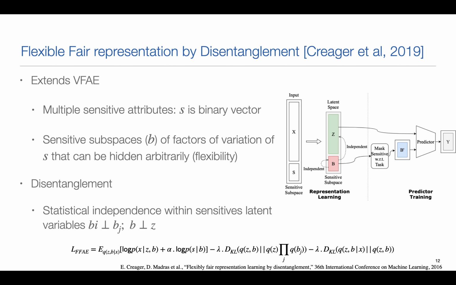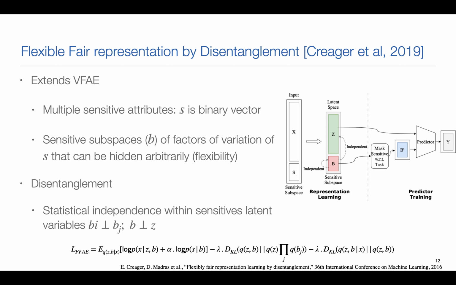This technique is said to be flexible because after the representation learning, based on the assumption that elements in B are independent, they can hide just some of them to satisfy some fairness criteria. For example, if we have gender, race or age, they can choose to hide gender and age to obtain a representation that hides the dependencies on these two sensitive variables.